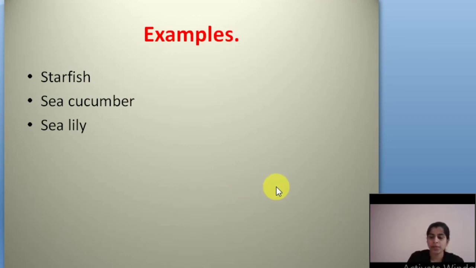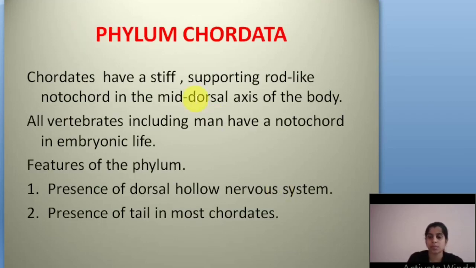And next we are going to discuss phylum Chordata. These chordates have a stiff supporting rod-like notochord in the mid-dorsal axis of the body. All vertebrates, including man, also have the notochord in embryonic life.